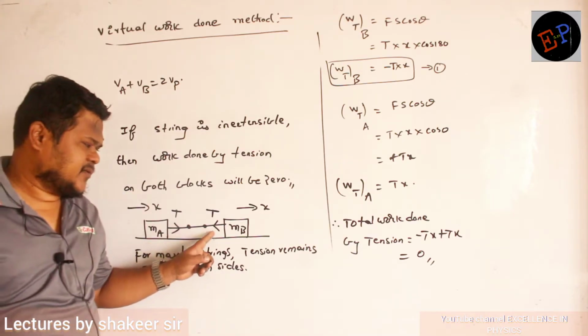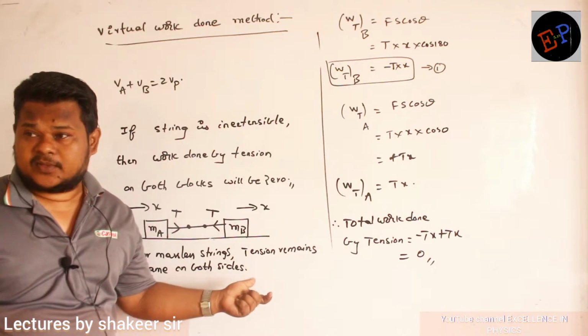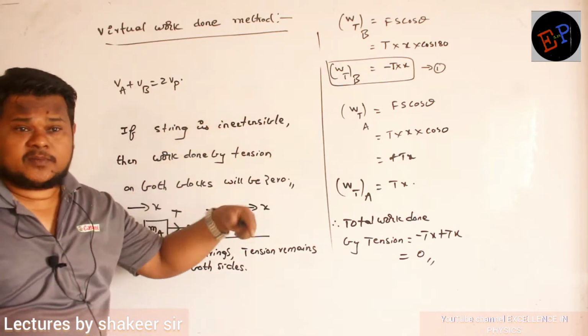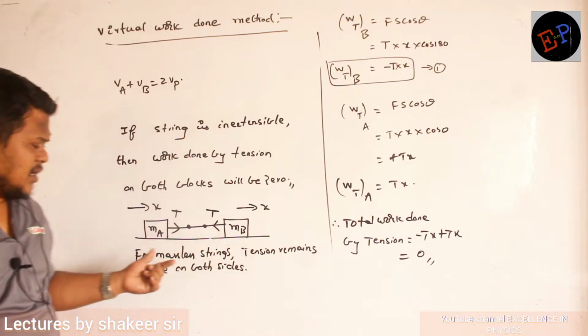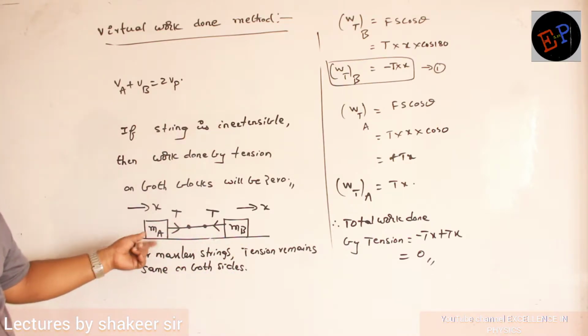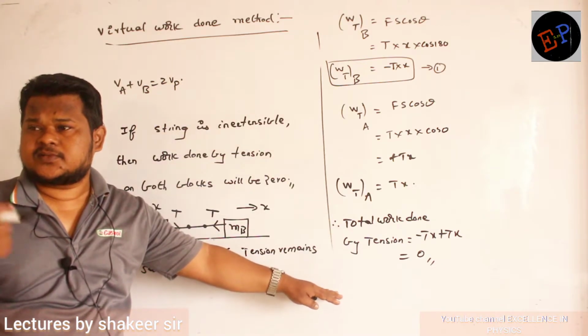So tension is definitely a force, so it appears as if it is doing some work. Are you able to understand now? On individual bodies, definitely it is doing work. On one body it is doing negative work, on another body it is doing positive work. But if you add the total work done by tension, then the total work done by tension is 0.